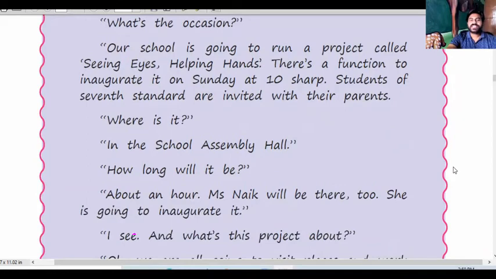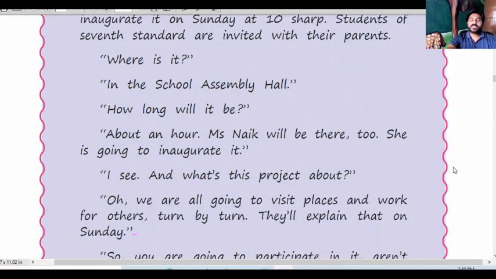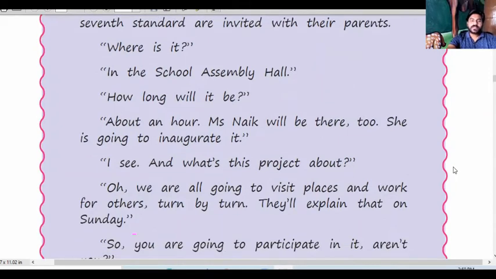then where is it? Then in the school assembly hall, he said. The parents asked the boy, where is the function? Then the boy said, the function is held in the school assembly hall. Then how long will it be? So the parents asked how long it will be. Then about an hour. Mrs. Naik will be there too. She is going to inaugurate it. So Mrs. Naik is there and she will inaugurate. So the function will go on for an hour.